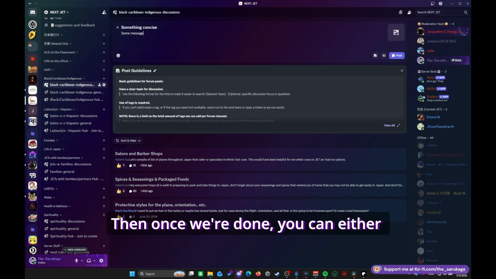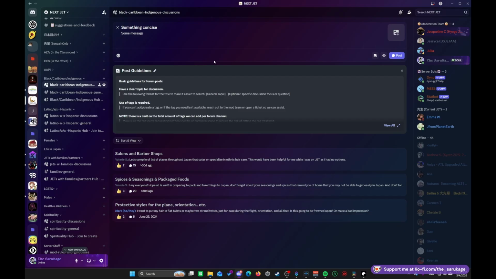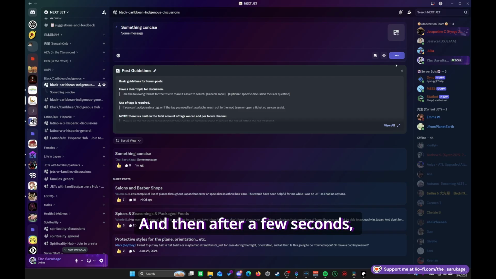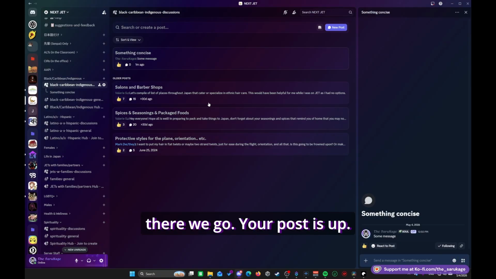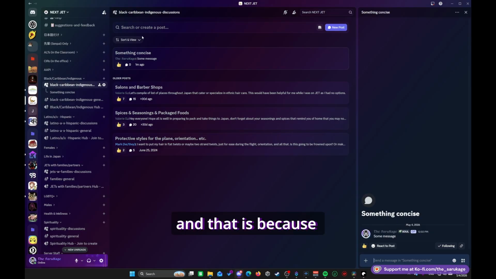Then once we're done, you can select a nice little emoji for emphasis, whatever it is that you like, to decorate it a little bit more, and then you click on the post button. And then after a few seconds, there we go. Your post is up.